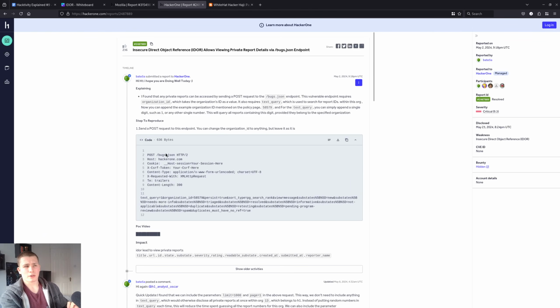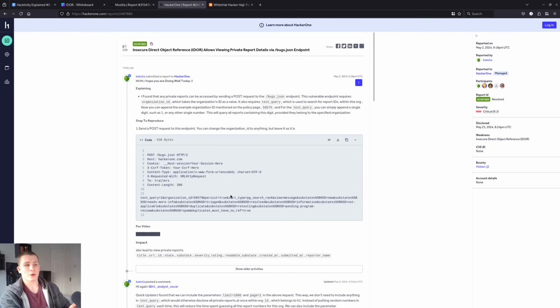And the bug here, or the vulnerability, existed in this bugs.json endpoint. Now, I haven't hacked on HackerOne, so I can't say this for certain, but a JSON endpoint having a POST sent to it is a bit weird. It's a bit odd, and I wouldn't have seen that before. And I imagine because of that, it might have caused a bit of issues, which I'm going to talk about later, which is, I think, the root cause of this vulnerability anyway.